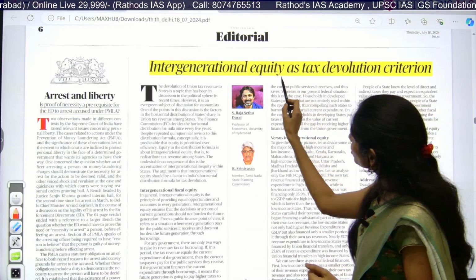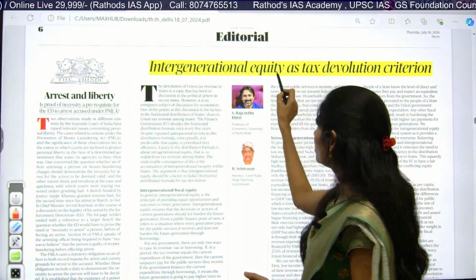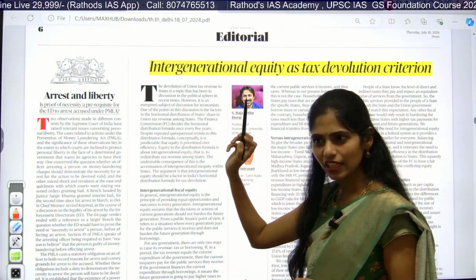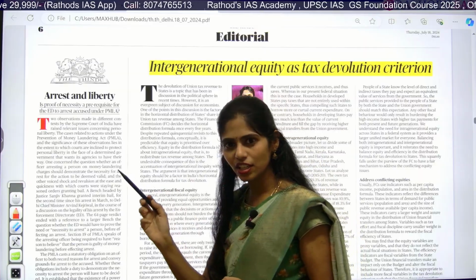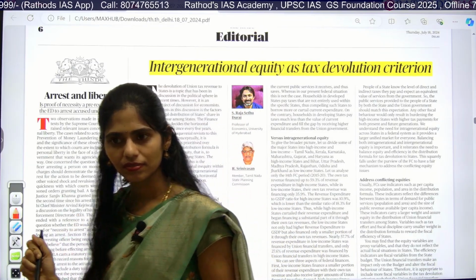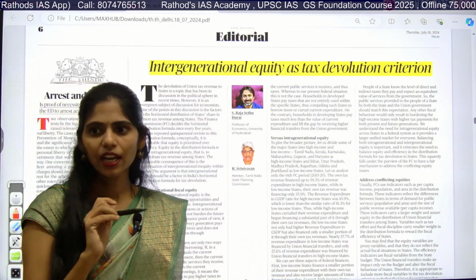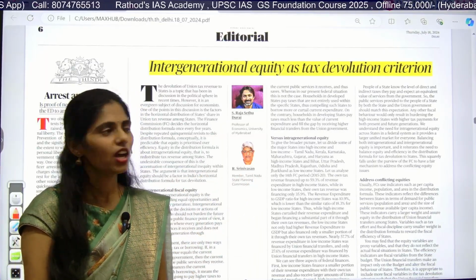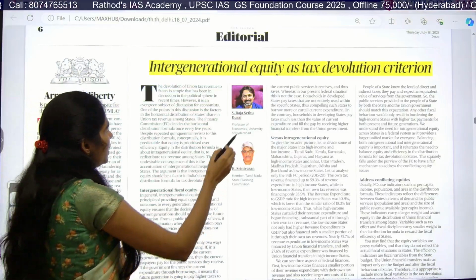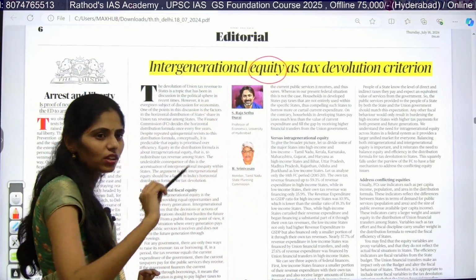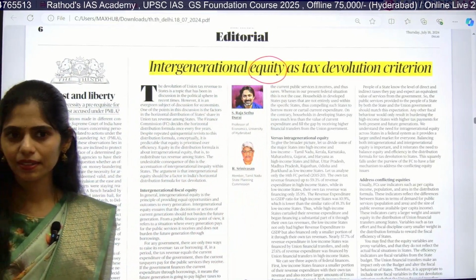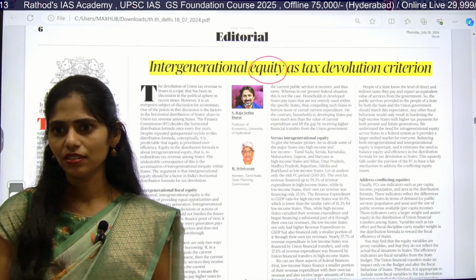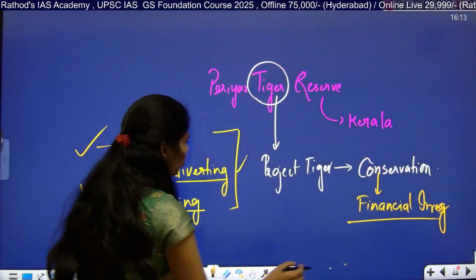Now, why is it talking about intergenerational equity? So, what is the meaning of intergeneration at least? Intergeneration means from one generation to another generation. Okay, so there is one more word here. What is equity? Okay, I'll write these two words.